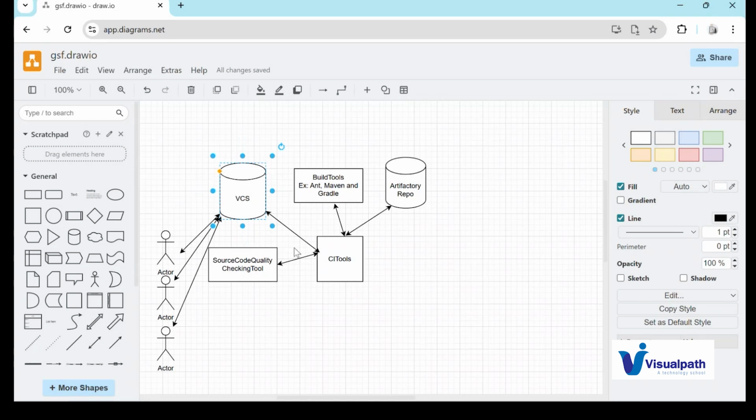Once it gets the raw source code, it will push that code to a source code quality checking tool, SonarQube, in order to scan the entire source code and generate a report. If the quality of the source code is up to the mark, then Jenkins will automatically push that code to the build tool in order to create an artifact. That means making the raw source code into executable code here.